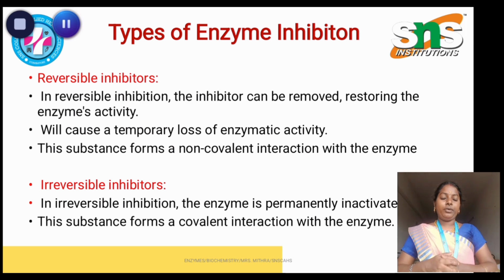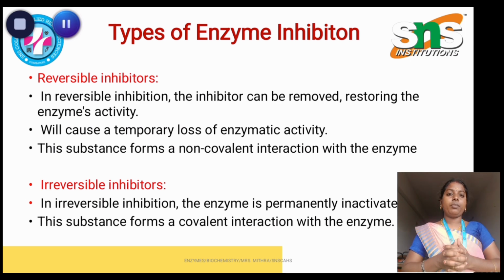Coming to the types of enzyme inhibition, it is broadly classified into reversible inhibitors and irreversible inhibitors. In reversible inhibition, the inhibitor can be removed, which restores the enzyme activity, and it mainly causes a temporary loss of enzyme activity.